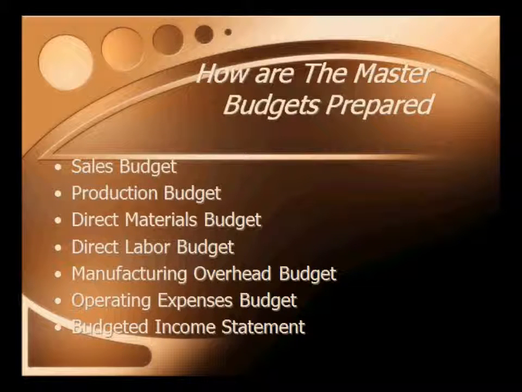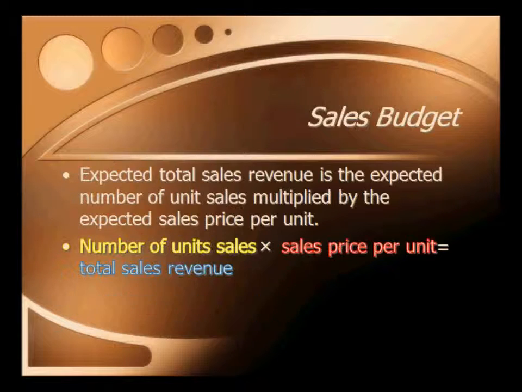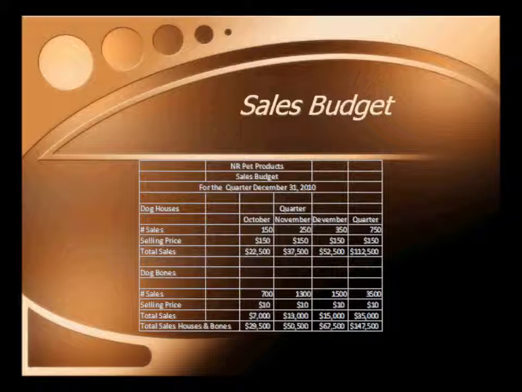How are the master budgets prepared? The master budgets consist of the sales budget, the production budget, the direct materials budget, the direct labor budget, the manufacturing overhead budget, the operating expenses budget, and the budgeted income statement. The sales budget is the starting point in preparing the master budget, and it is constructed by multiplying the budgeted unit sales by the selling price.